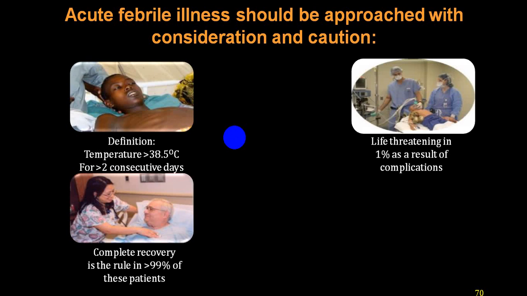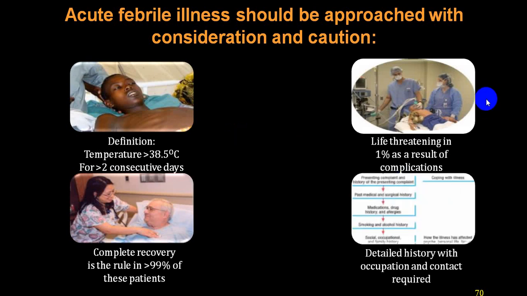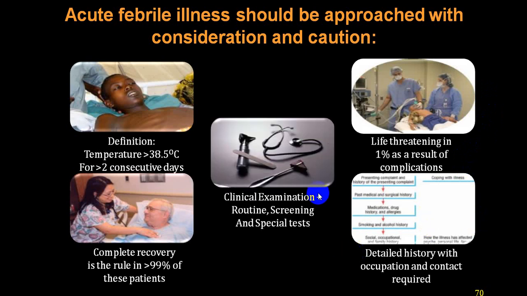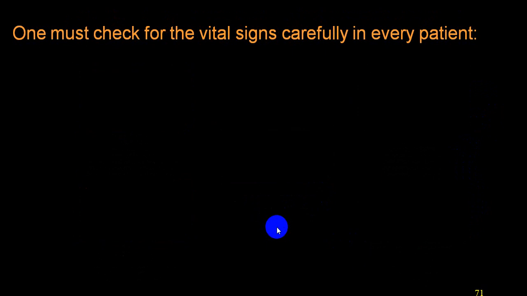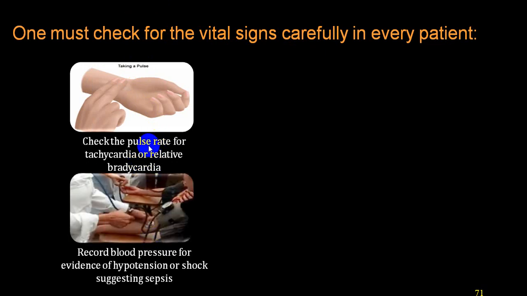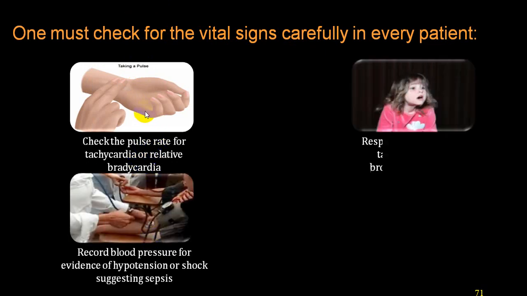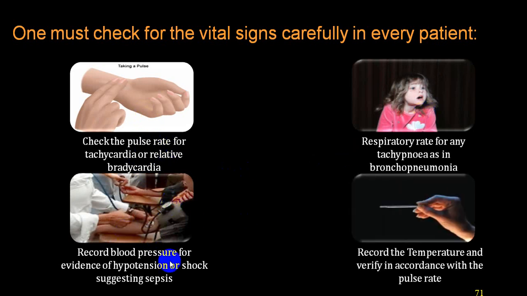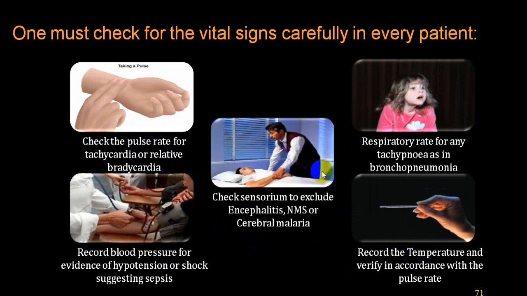You can give an antipyretic, but if it is life threatening, the person must be hospitalized and you must get a good history, good clinical examination, routine tests, and then you can go for specific tests. Most commonly, you look for vital signs, pulse rate, respiration, look for tachycardia, bradycardia, relative tachycardia, relative bradycardia, respiratory rate, look for blood pressure, that is hypotension, shock, keep a temperature record and chart, and observe closely, look for altered mental status, etc.